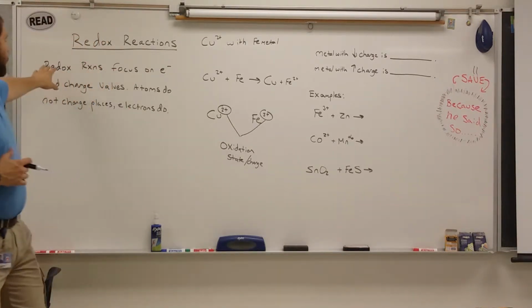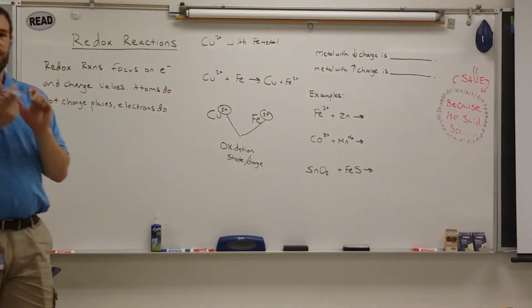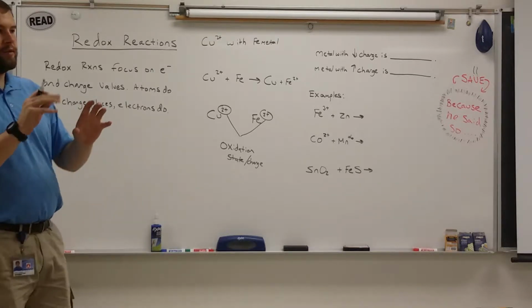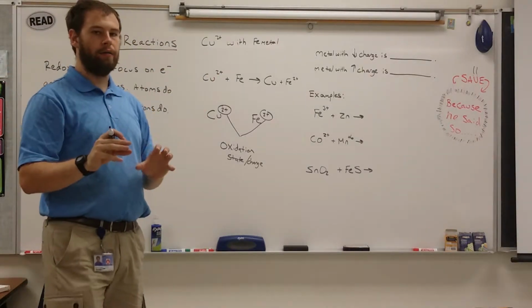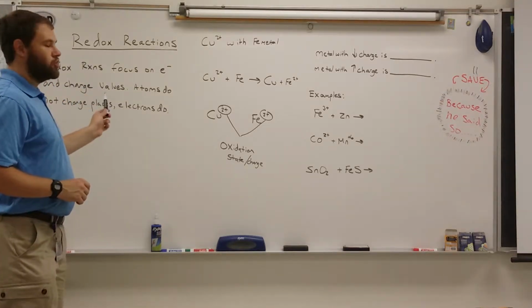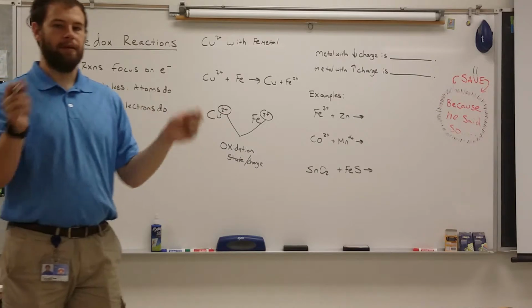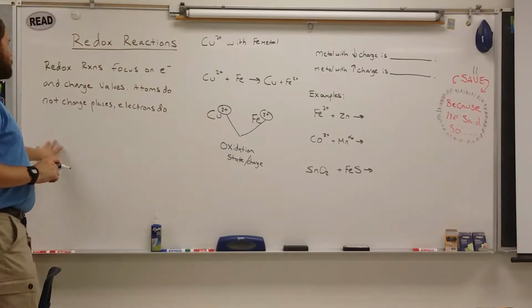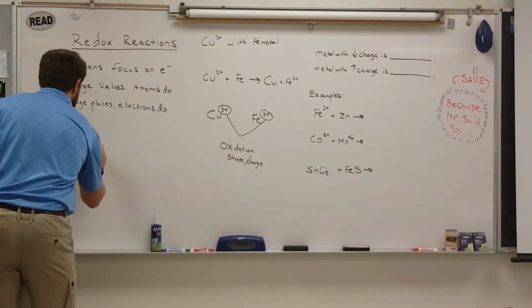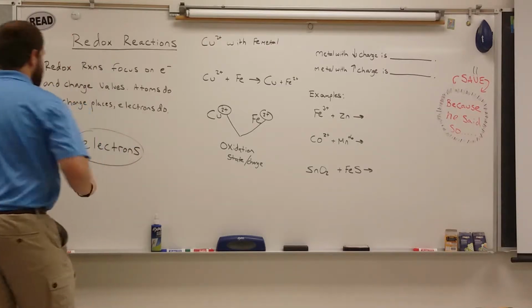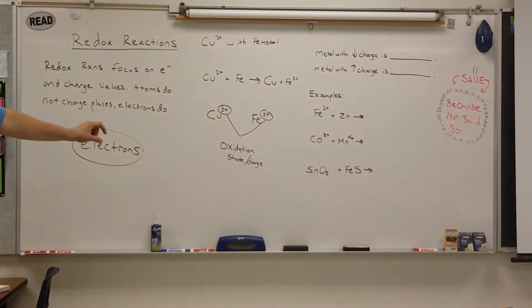Redox reactions focus on electrons and charge instead of atoms. So in previous reactions we've done, atoms have switched places and moved around and created new compounds. In this one, electrons on metals generally are going to be flip-flopped to change their charges. So these reactions are only going to deal with electrons for the most part. So the key here is to know that electrons are what drive redox reactions.